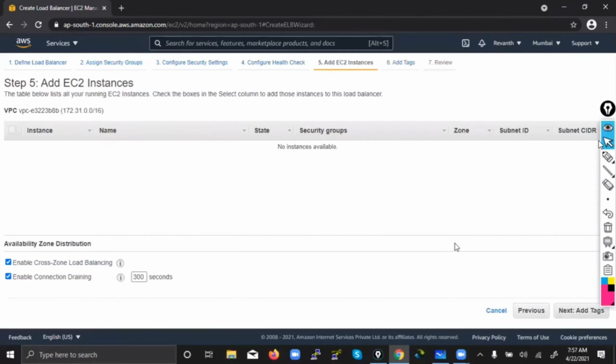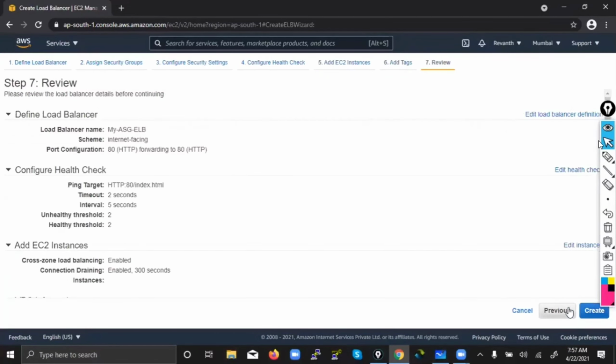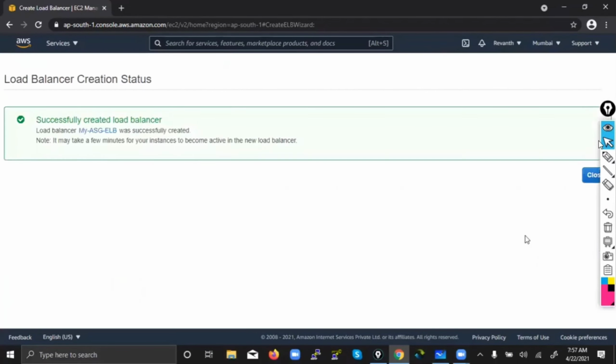Now, what happened here? Are we adding any instances manually in today's class? No, sir. Auto scaling will launch new machines. Auto scaling only will add them to this load balancer. So I'm not adding anything manually here. I'm just creating a load balancer. That's it.